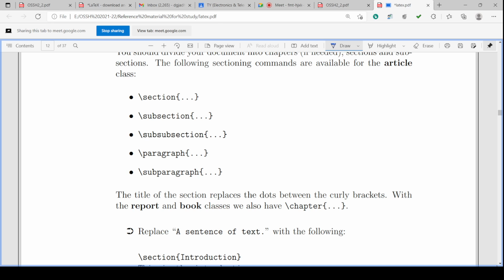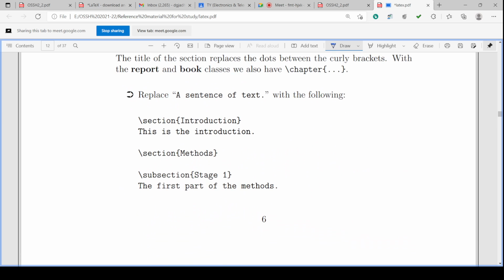The report and book classes also have \chapter, along with section, subsection, subsubsection, paragraph, subparagraph. Okay, chapter number or chapter name. So replace the sentence of text with the following. \section{Introduction}: there will be a section with the name Introduction.